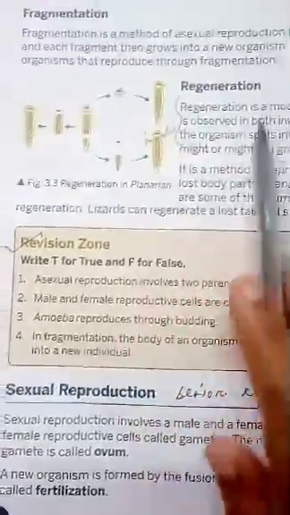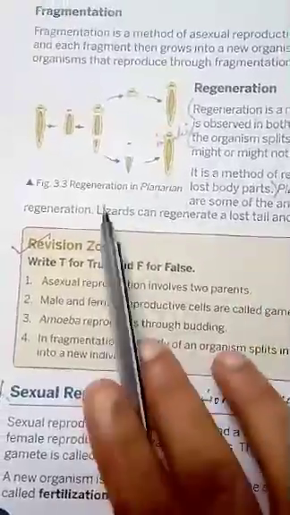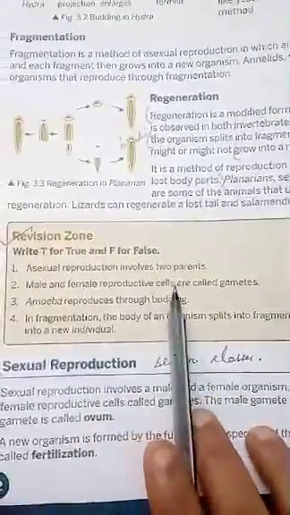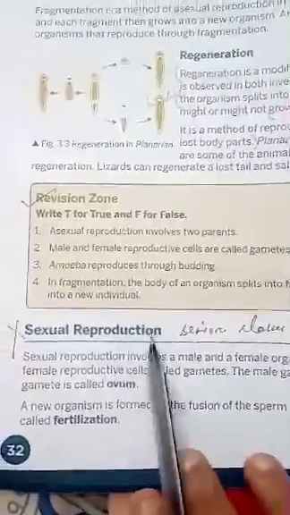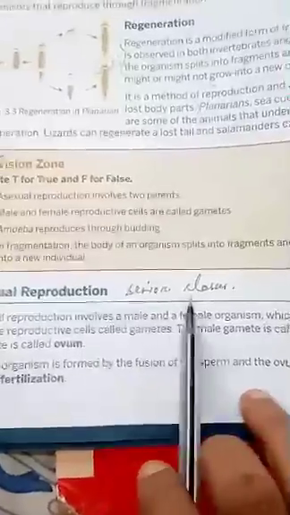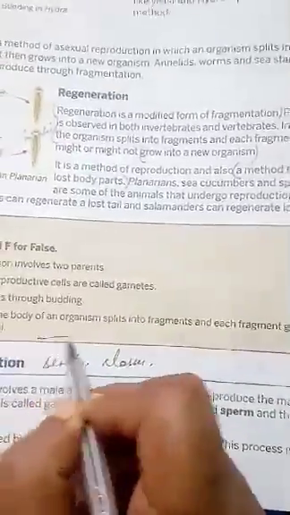Now based on whatever is taught up till now, this revision zone is given. I hope you will be able to solve it all by yourself. Try to solve it by yourself. Now sexual reproduction, children, we will not read now. This portion you will read in your senior classes. So our chapter ends here with this revision zone. Now let us go to